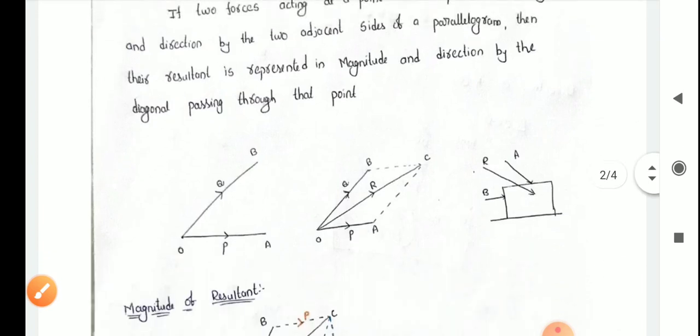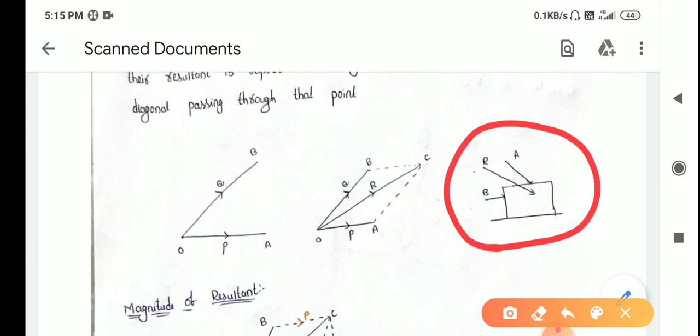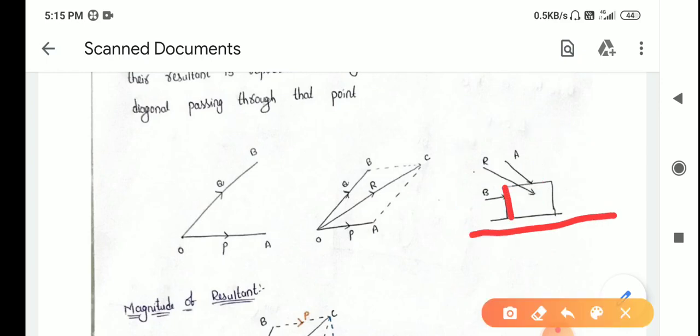Resultant is nothing but when two or more forces act on a body, the result which these forces show on this body is combinedly shown by some other force, that is the resultant force. For example, here on the surface there is a body. A force is acting and B force is acting.